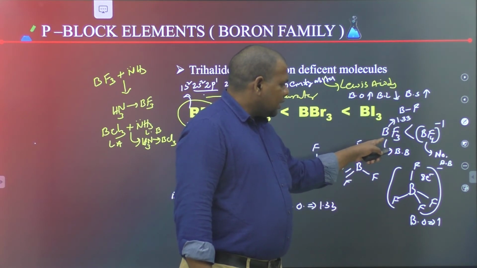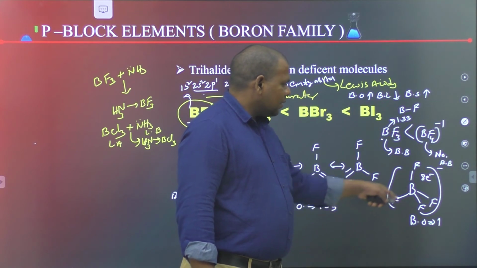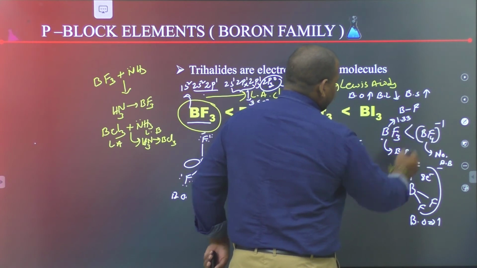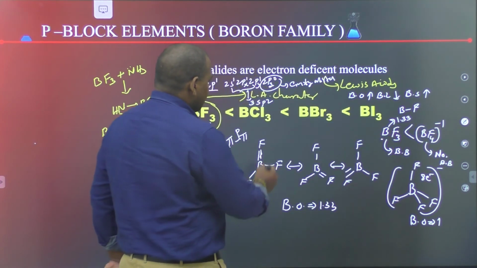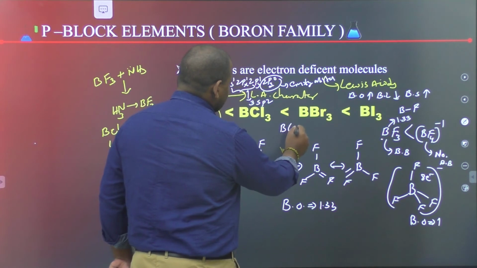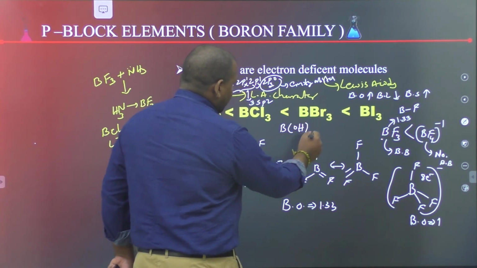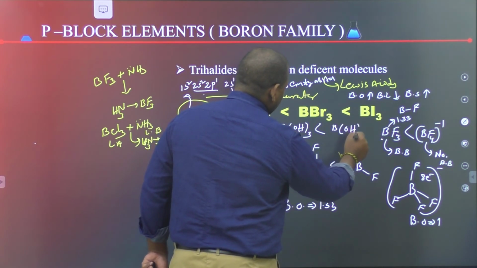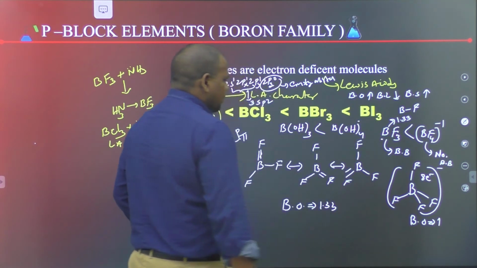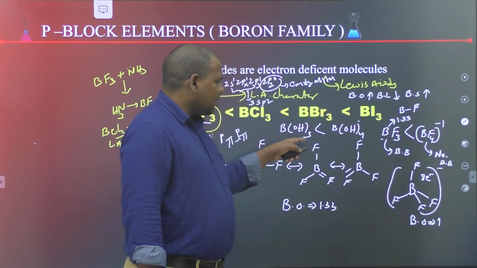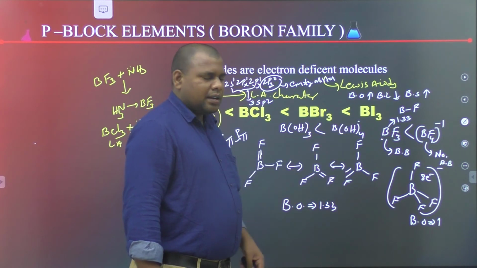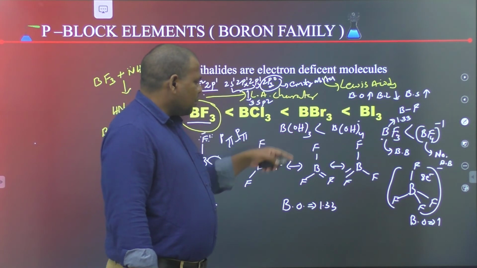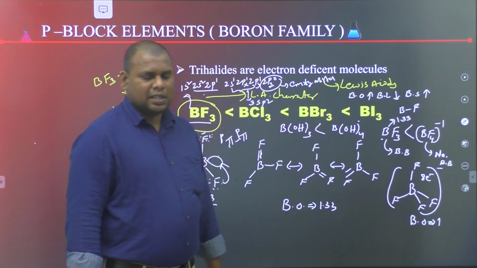So BF3 has more bond order than BF4 minus, and the B-F bond length is more in BF4 minus. Similarly, boron tetrahydroxide has more bond length than boron hydroxide, because back bonding is present in one and not in the other.